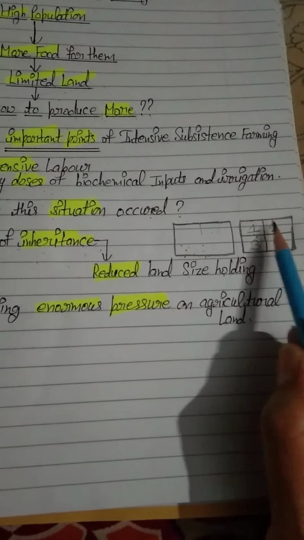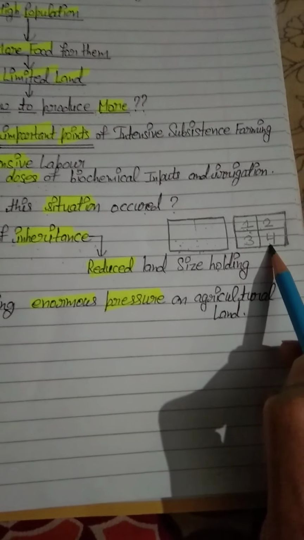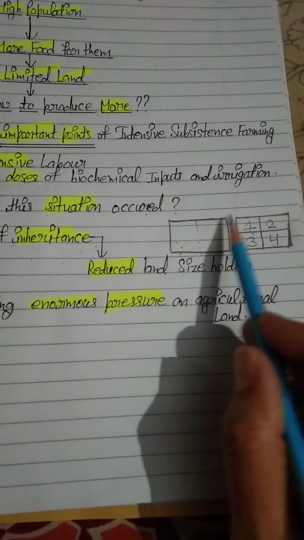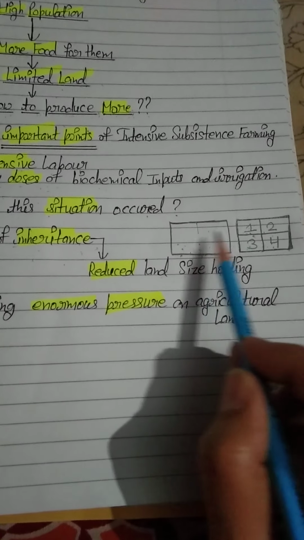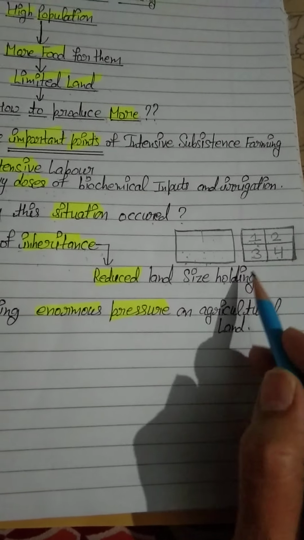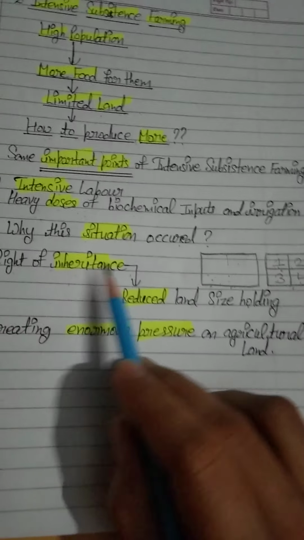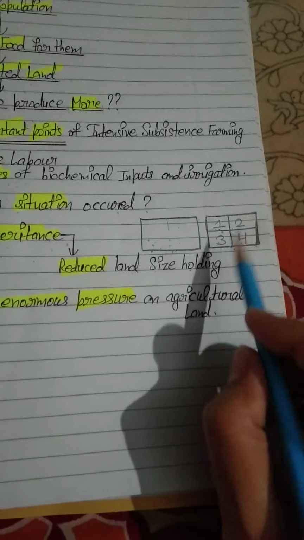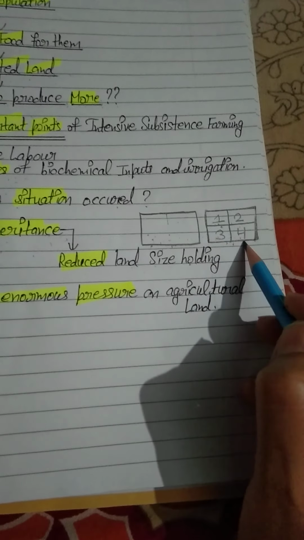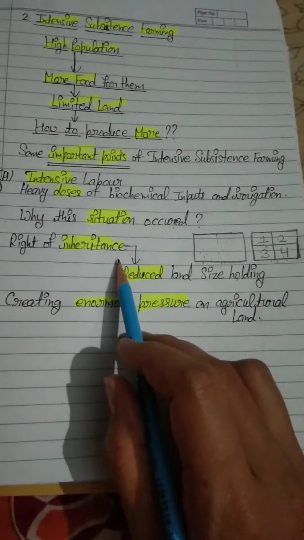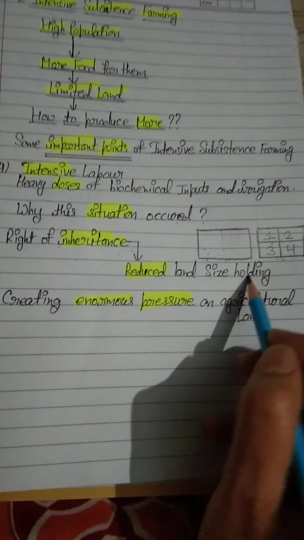You can see these small patches of land, 1, 2, 3, 4. Once upon a time this land was of this type, and after some time he got 4 sons. So automatically, according to right of inheritance, his land was divided into 4 parts. So right of inheritance is equal to reduced land size holding.